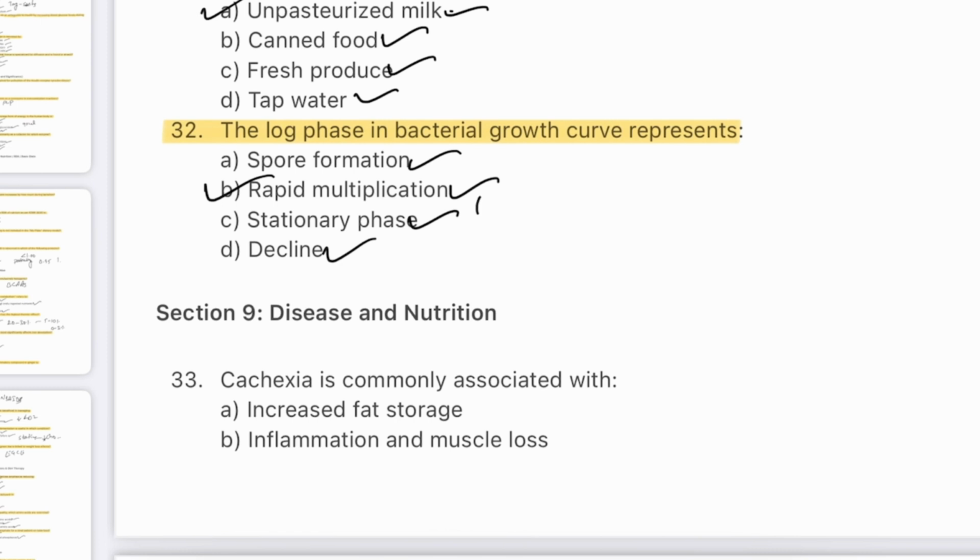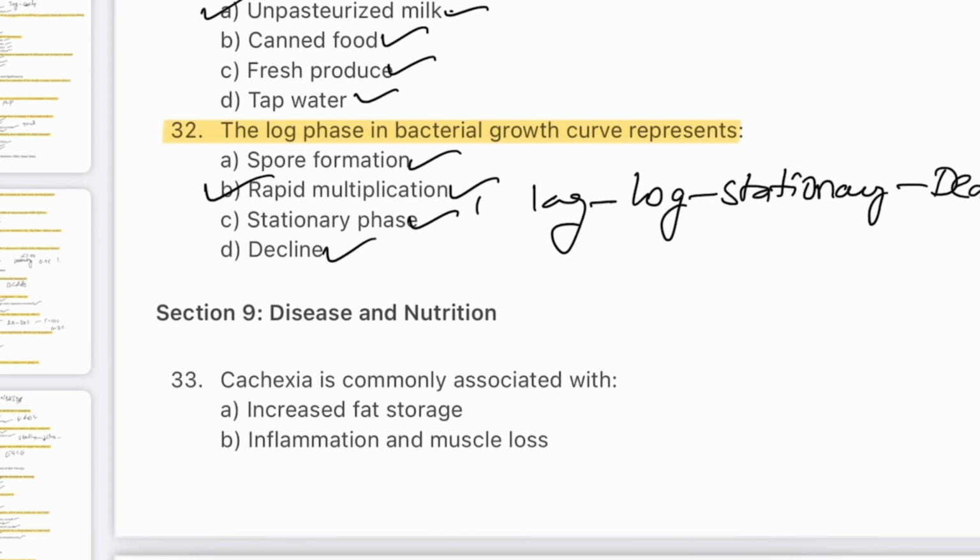Here the first phase will be the lag phase, then the log phase, then the stationary phase, then the death phase. Here the bacteria is contaminated. In the log phase it multiplies. In the stationary phase it stays there. There is a death phase where the bacteria dies.